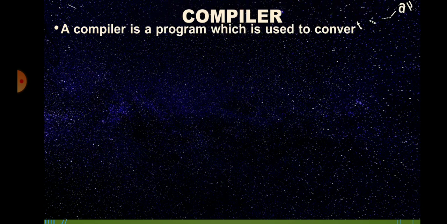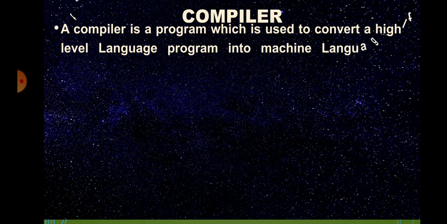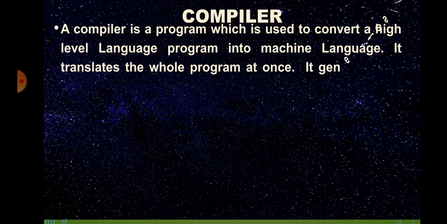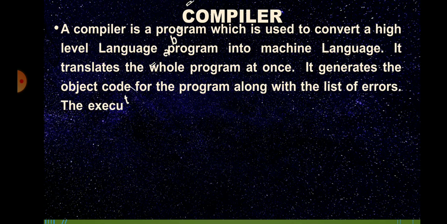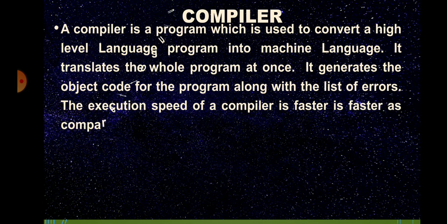Compiler. A compiler is a translator program which is used to convert a high-level language program into machine language. It translates the whole program at once. It generates the object code for the program along with the list of errors. The execution speed of a compiler is faster as compared to an interpreter's.